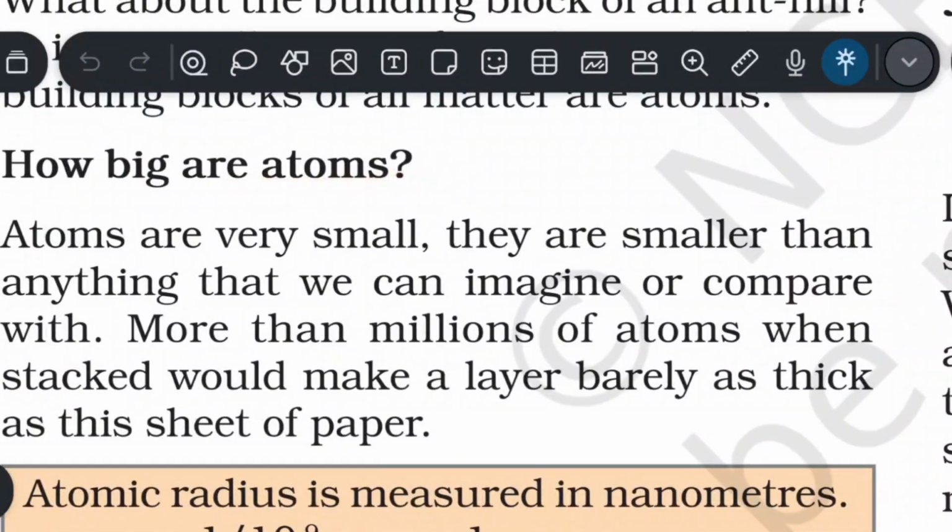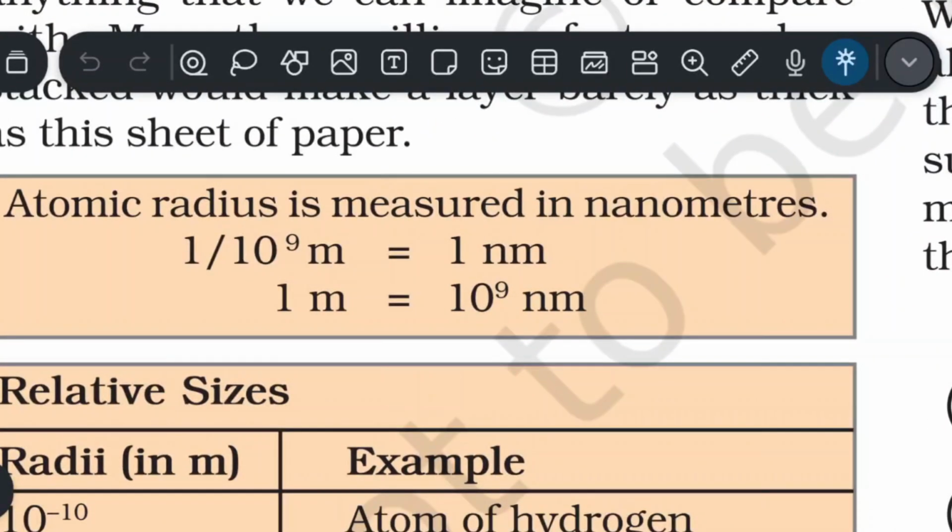How big are atoms? Atoms are very small. They are smaller than anything that we can imagine or compare with. Millions of atoms, when stacked, would make a layer barely as thick as this sheet of paper. Atomic radius is measured in nanometers. 1 by 10 to the power 9 meter equals 1 nanometer. 1 meter is equal to 10 to the power 9 nanometers.